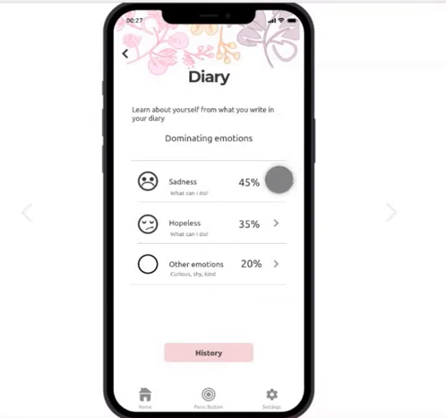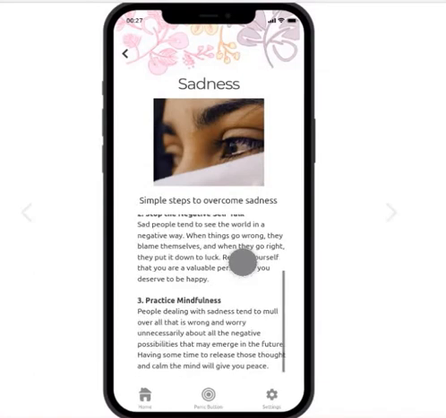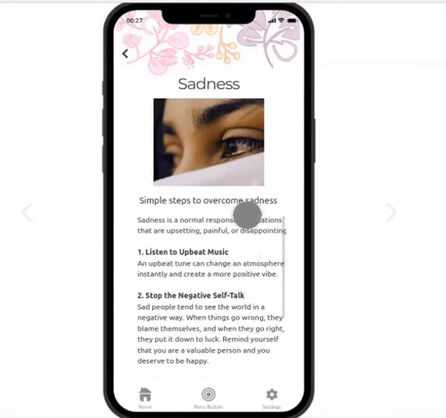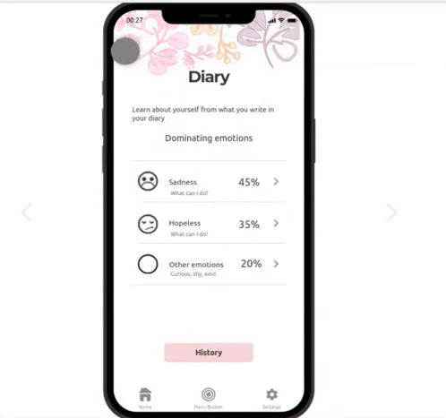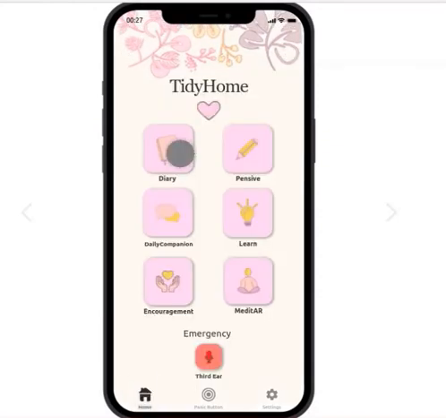Then the user is going to have access to resources on how to handle that emotion. If the user clicks on sadness, there is a resource that gives the user simple steps on how to overcome that emotion and how to handle it. This is an example, and we can go back, and then go to history and also go back home. The second feature is pensive.